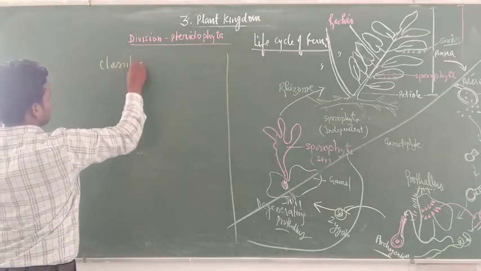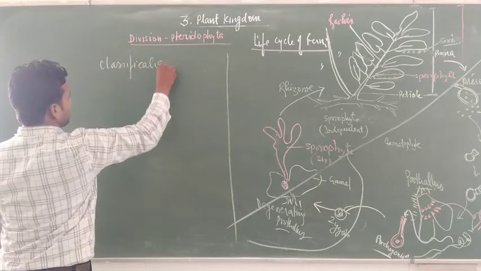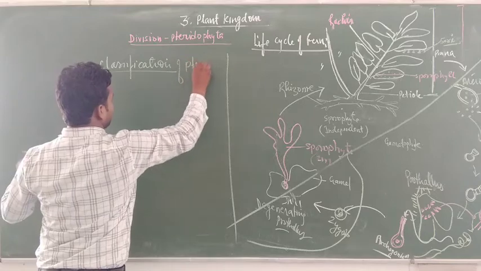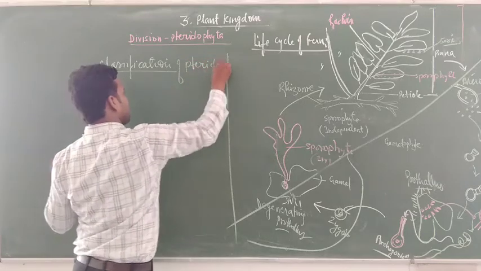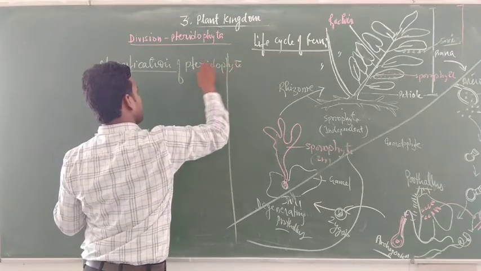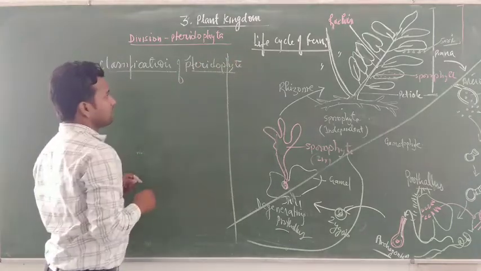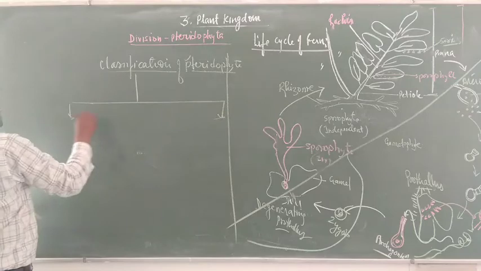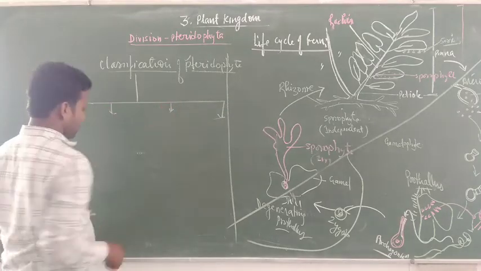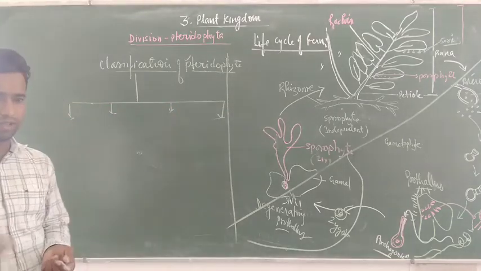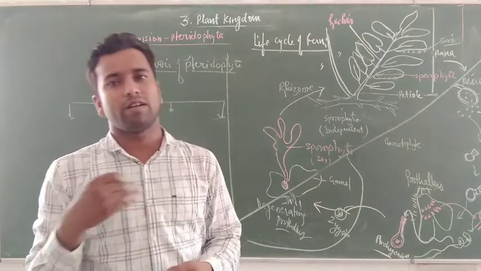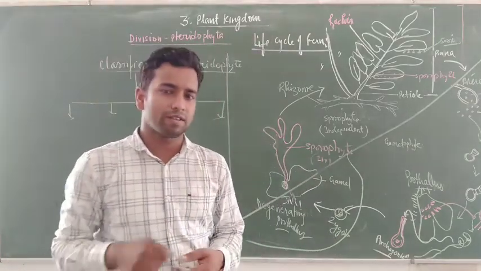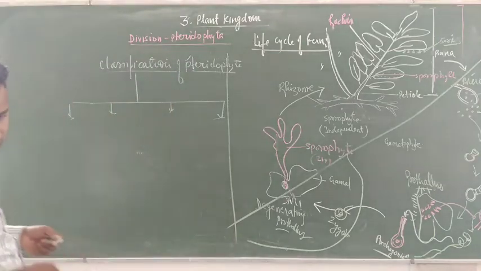How are the pteridophytes classified? Pteridophyte, here the P is silent. Pteridophyte is further classified into 4 classes. Some recent classifications distinguish the pteridophyte into 5 classes also, but according to NCERT, it is classified into 4 classes.